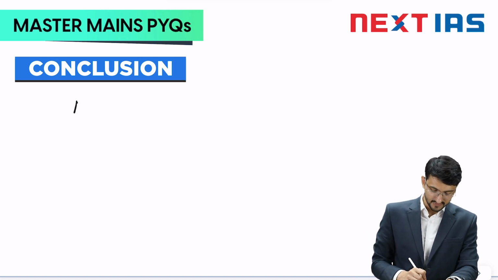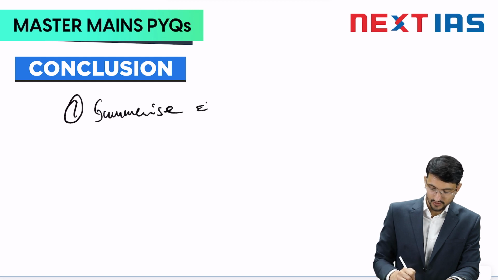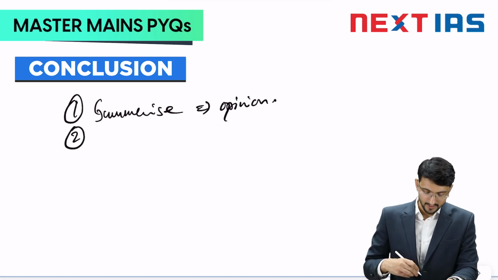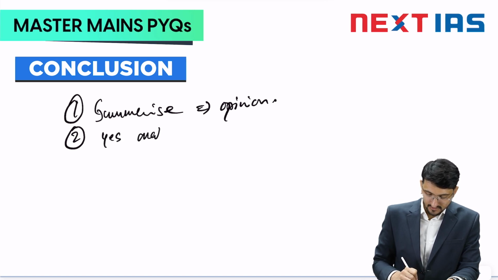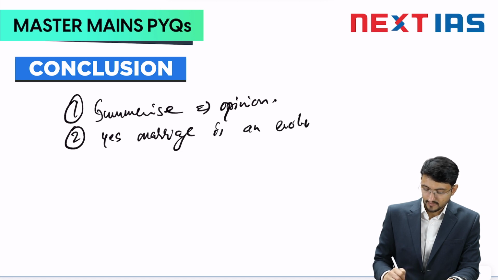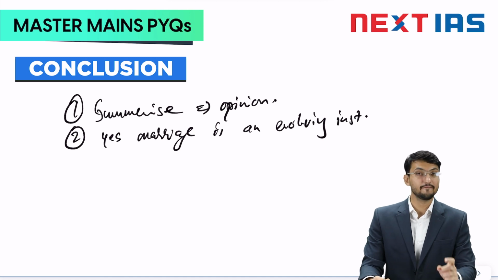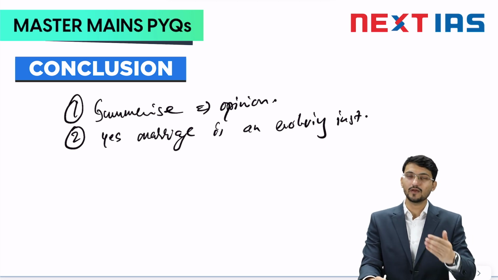Apart from that, this first idea is summarization. You can summarize; this is basically your opinion. What else can you do, which I consider a more refined conclusion? You can say that marriage is an evolving institution which gives us a chance to incorporate other people also, the left-out people, and here you bring in your context.